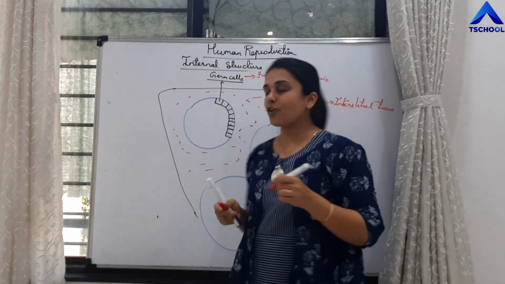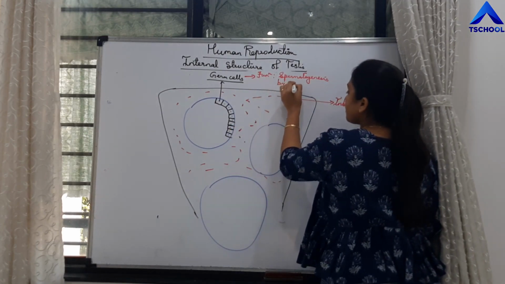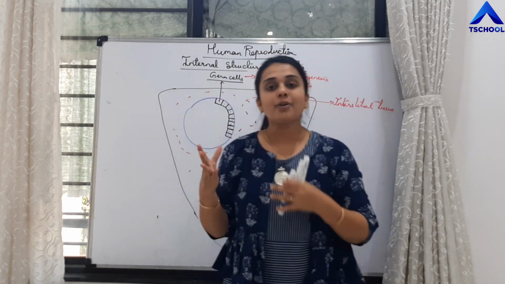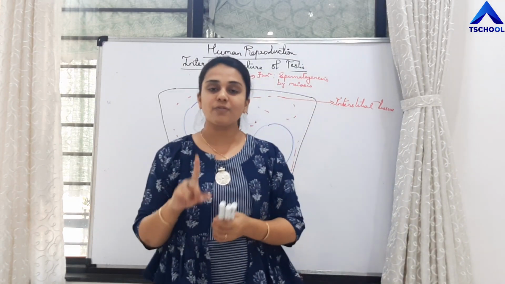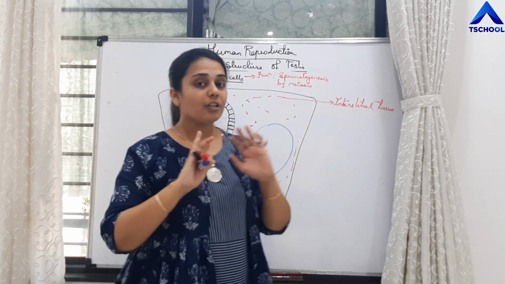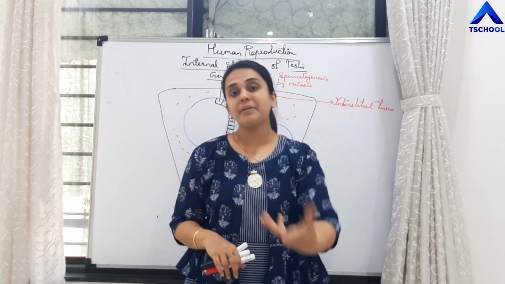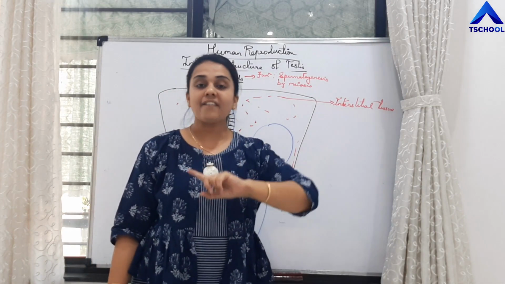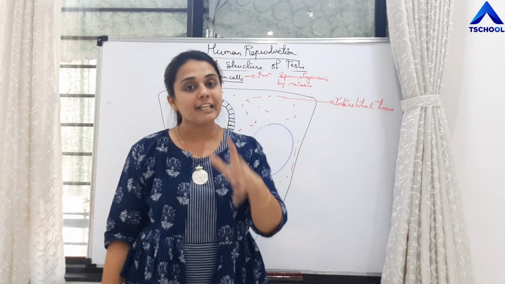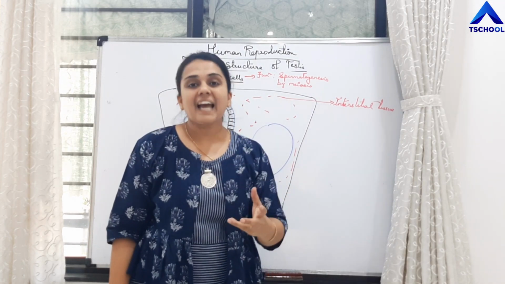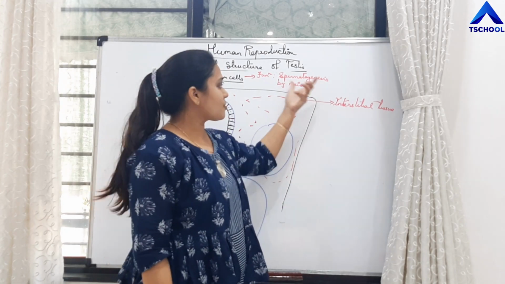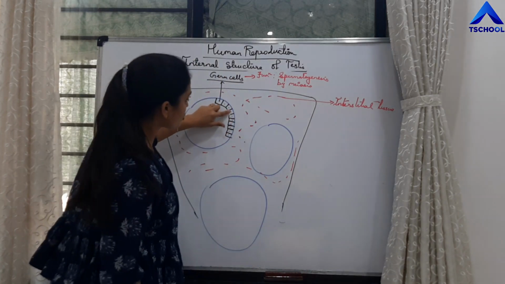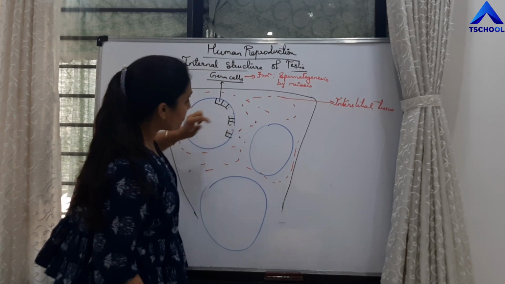That is production of sperms by meiosis, right? So there are two types of divisions. Mitosis is an equational division. Meiosis is a reductional division which gives rise to gametes, right? So not all the cells of our body are capable of doing meiotic division. These germinal epithelial cells are the cells which have the property of undergoing meiotic division to produce male gametes, that is sperms, and that process is called as spermatogenesis.